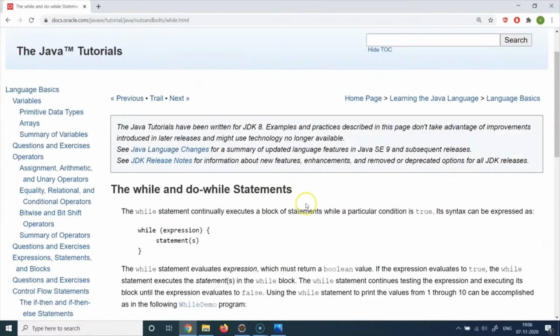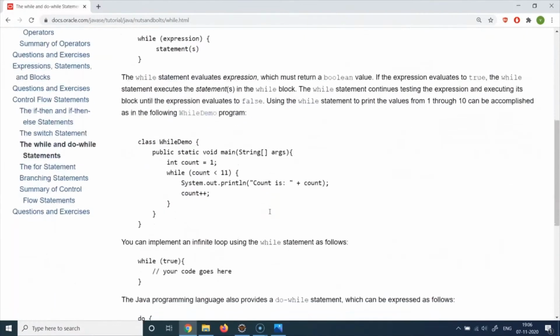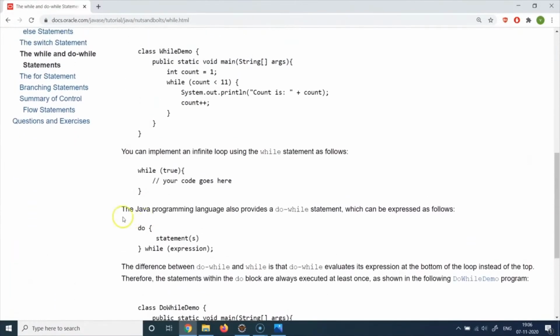Let me switch to the Java documentation, and see if I can find some syntax of it as well. Yep. So as you can see here, if I just highlight this portion, this is how you actually write a do while statement block. So you write do, you start a code block, you write some executable statements, and then after the code block ends, you write a while expression and end it with a semicolon. This is the syntax basically. It starts with do and curly braces, some executable statements, and a while statement with an expression ending with a semicolon.